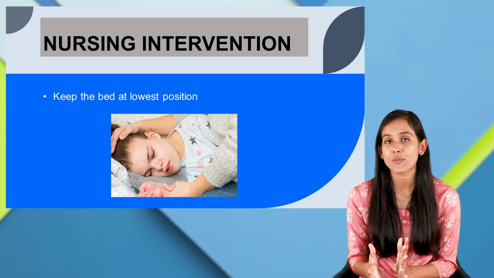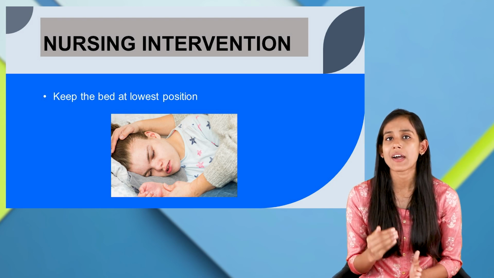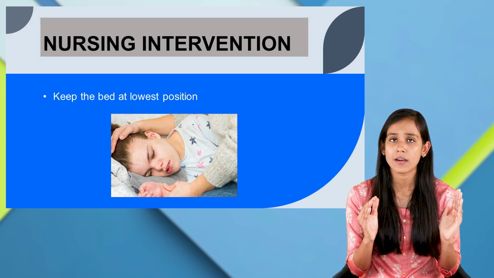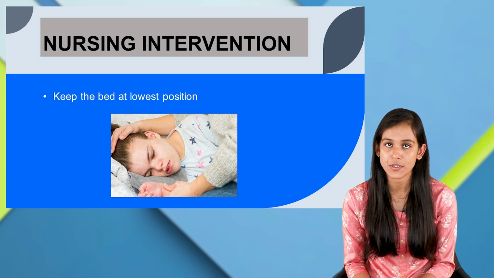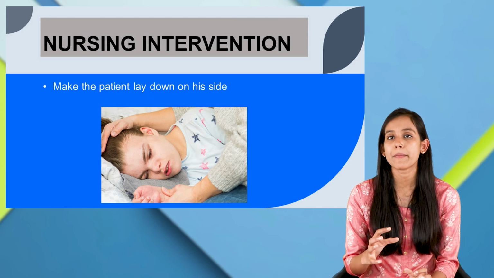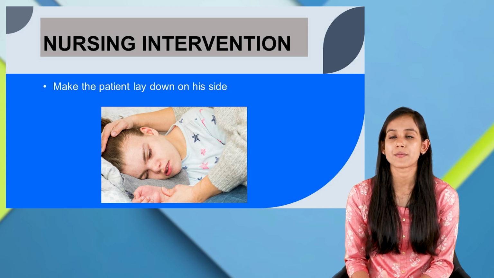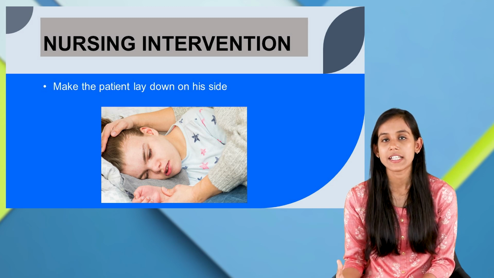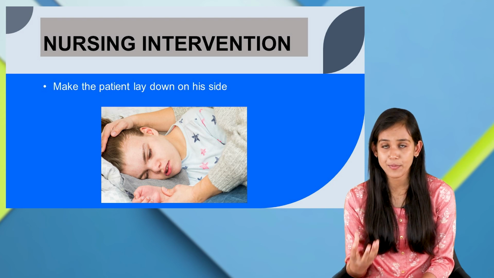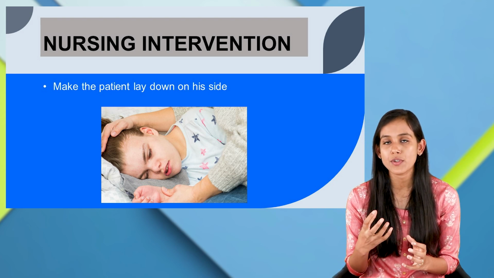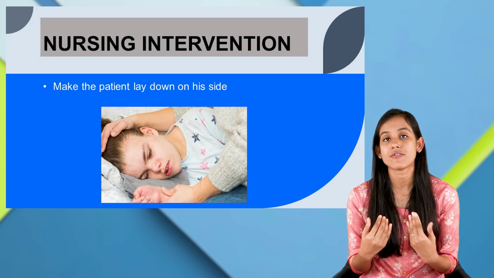We don't want that, so make sure the bed is not at a very high level. It should be at its lowest position. Also, make the patient lie down on his side, so that whatever saliva is produced can be drained out, and it would also prevent the tongue from falling back.